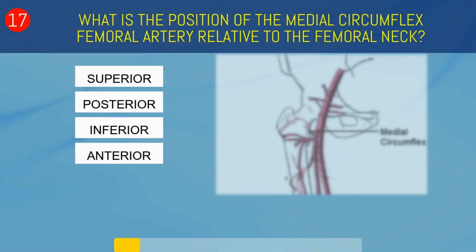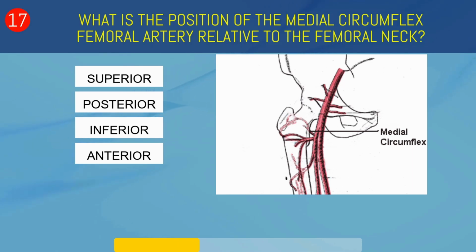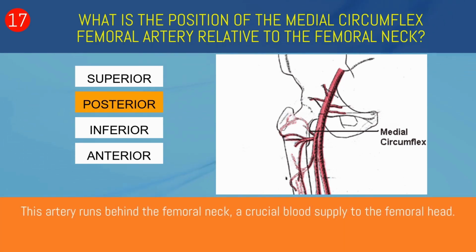What is the position of the medial circumflex femoral artery relative to the femoral neck? Superior, posterior, inferior, or anterior? Posterior. This artery runs behind the femoral neck, a crucial blood supply to the femoral head.